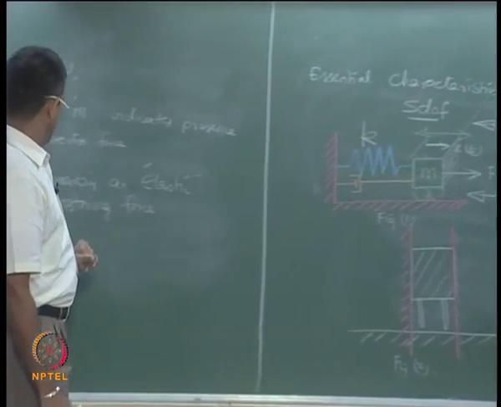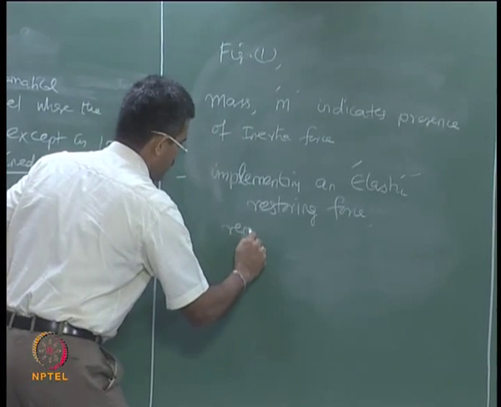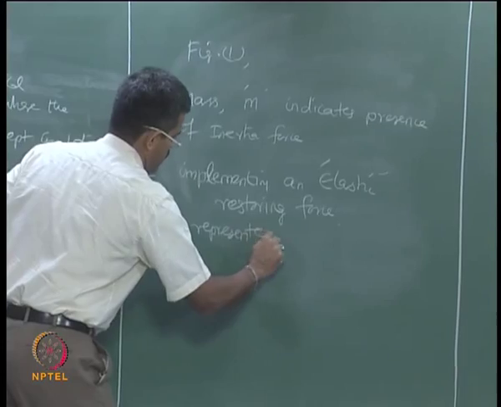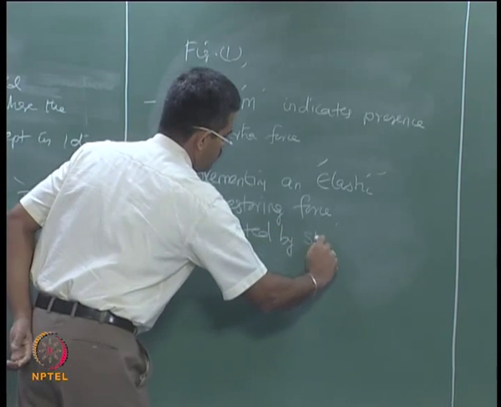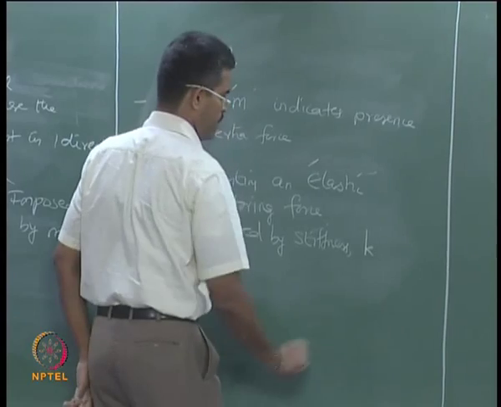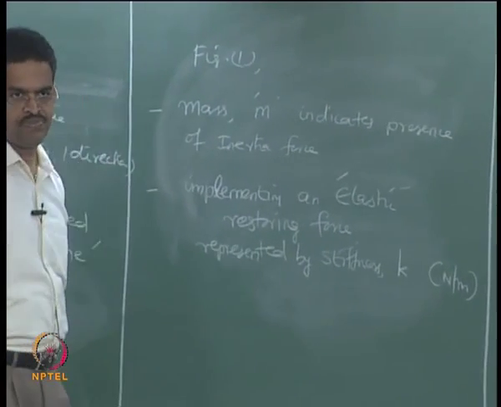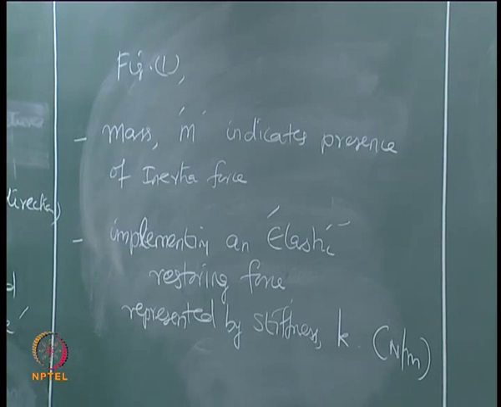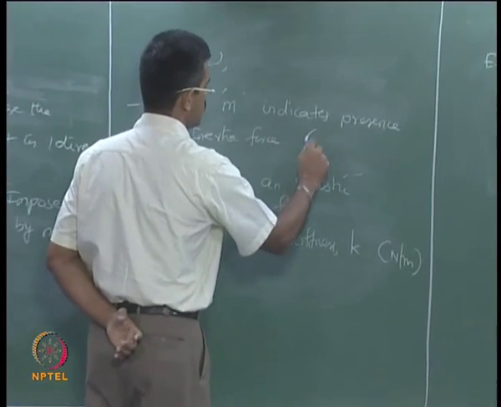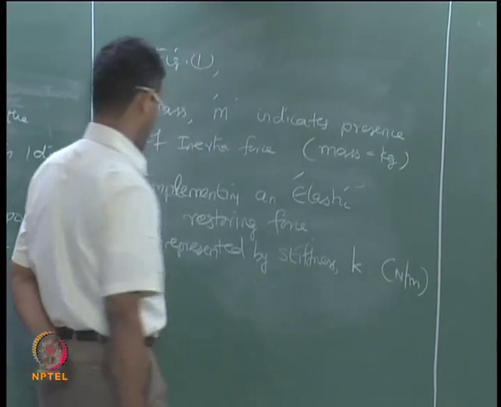Okay. This is what we call stiffness, indicated by letter K, with unit Newton per meter, and the unit of mass, in this case, will be in kg.